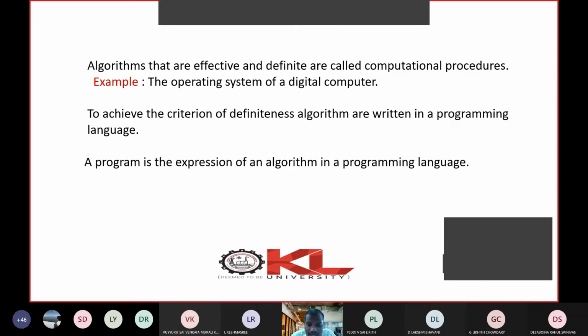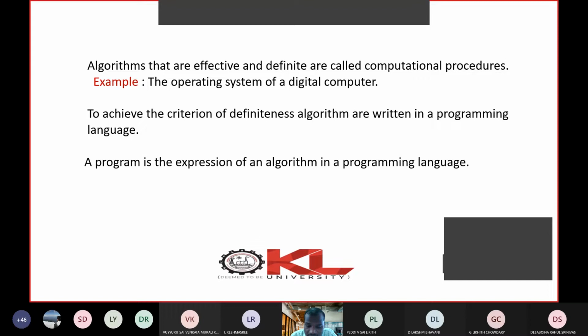If the operating system terminates, what happens? You cannot do any work. So such programs, operating system algorithms, are not following the finiteness condition. What is finiteness? Every statement should be terminated after a finite amount of time. So is the OS following that? No. So the OS is not following the finiteness condition. That means the OS is not going to terminate unless you stop it. Unless you stop your computer, it is not going to terminate.